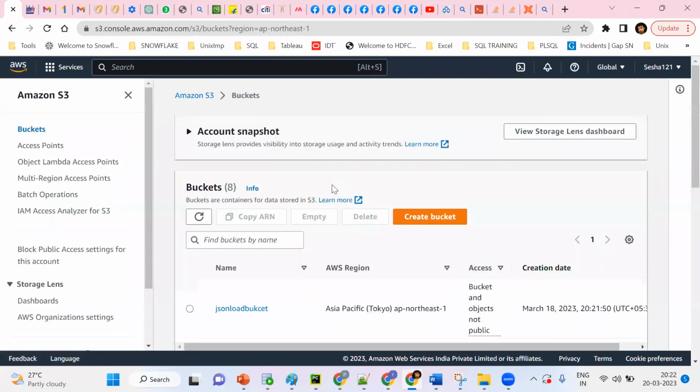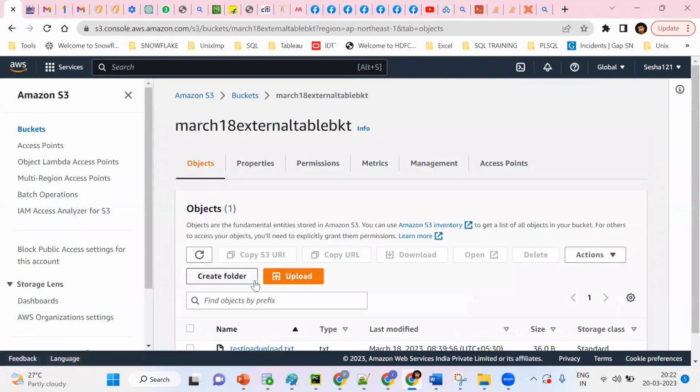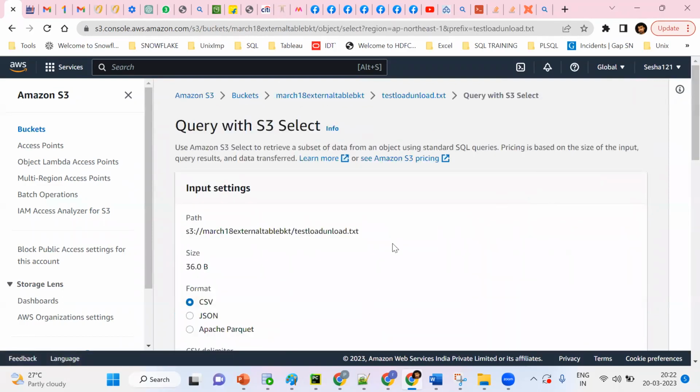If you see, we have buckets. Buckets will be there, and we can create our own bucket. Inside it, files will be there. If you want to see the data, we can query it like this.